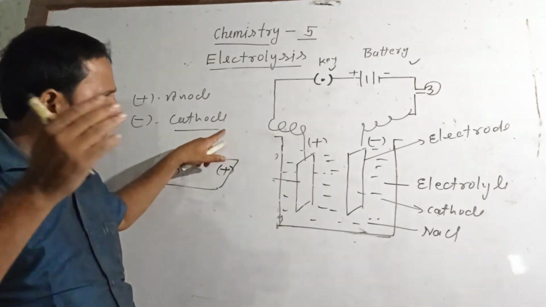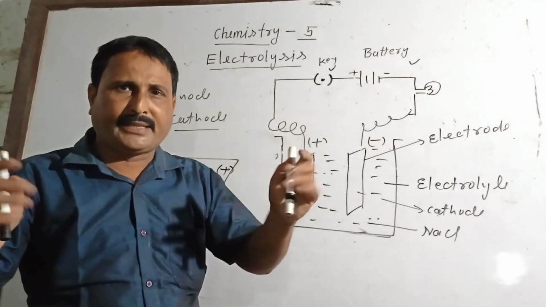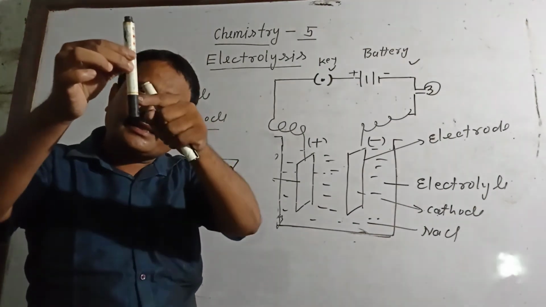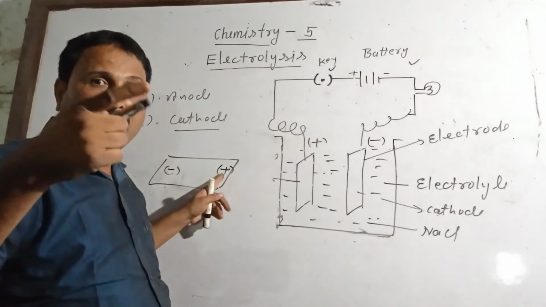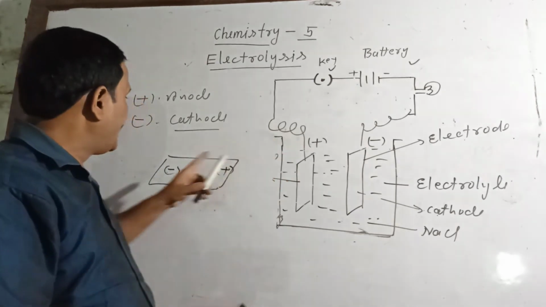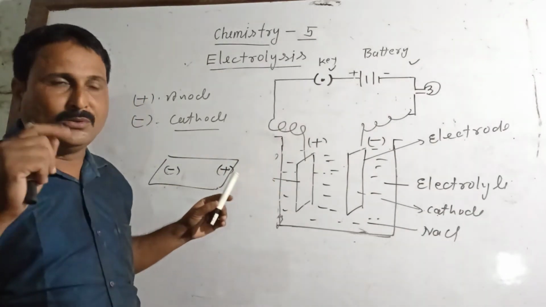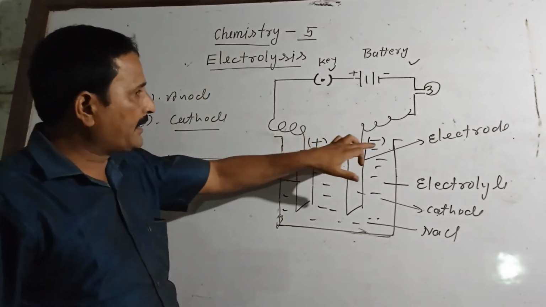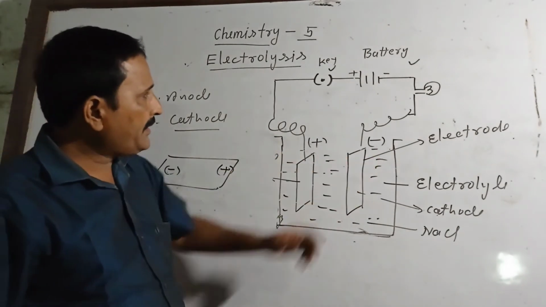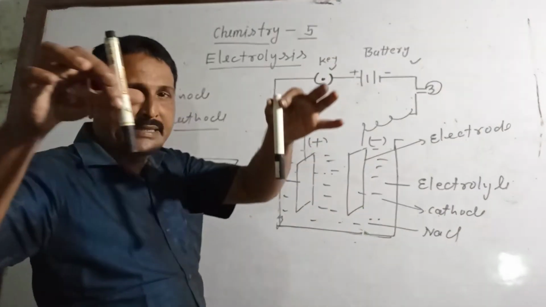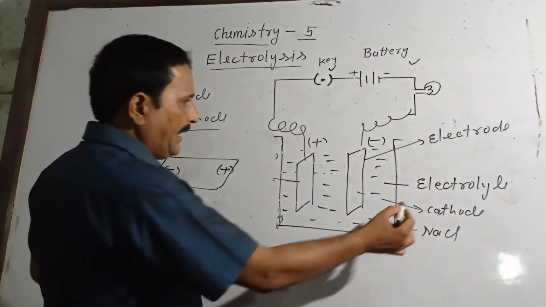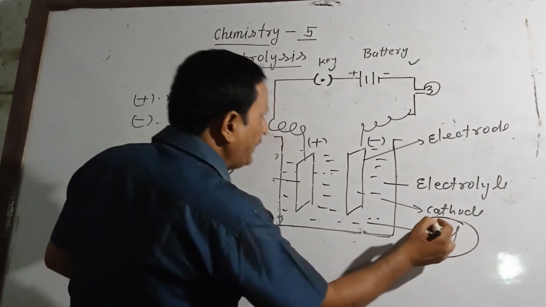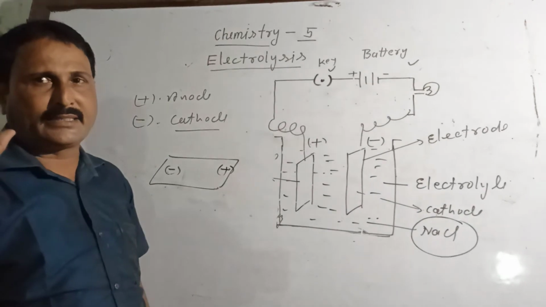It means either anode or cathode, both are not different. Both are the same conductor we are using, but the one connected to the positive terminal is called anode, and the one connected to the negative terminal is called cathode. Now your electrodes, anode and cathode, are clear. Now these are the plates, just as I said copper plate, and the solution is the electrolyte. Electrolyte and electrolysis I have just explained.